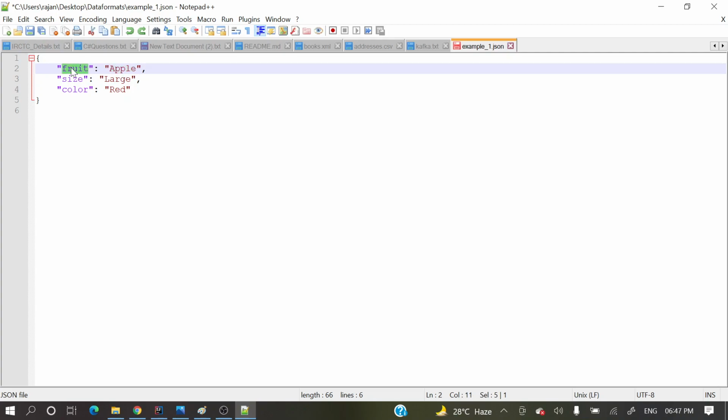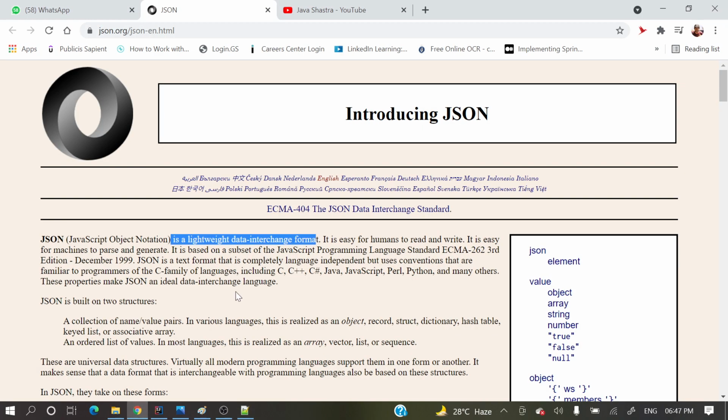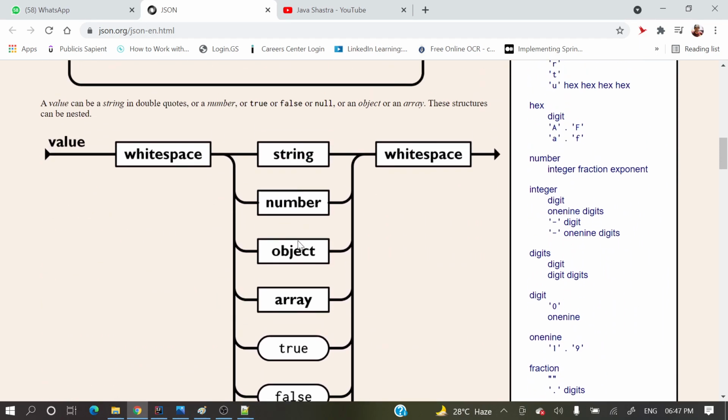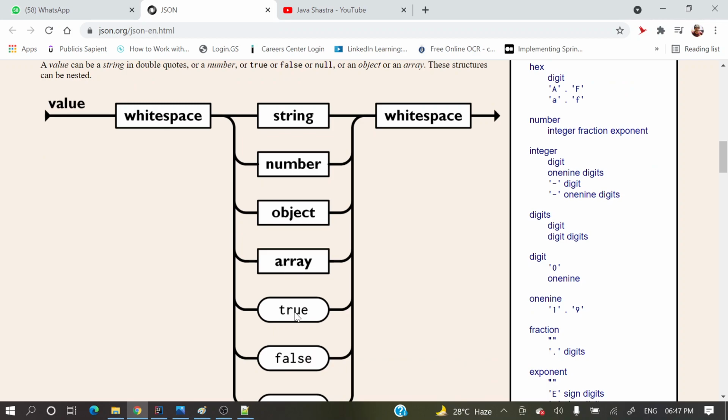The key is always a string and the value may be anything: string, number, object, array, boolean and null.